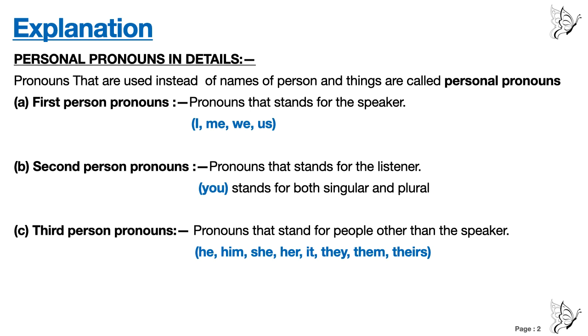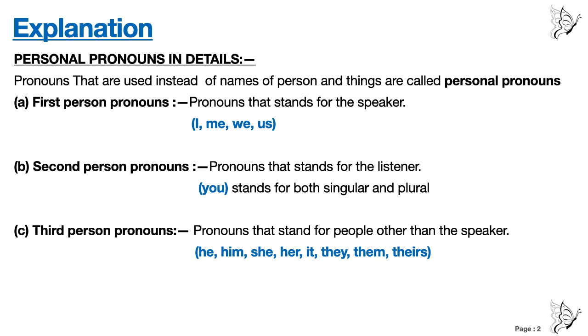And third person pronouns stand for people other than the speaker. That means third person is neither a speaker nor a listener. For example, he, him, she, her, it, they, them, theirs. They are not the speaker, they are not the listener.